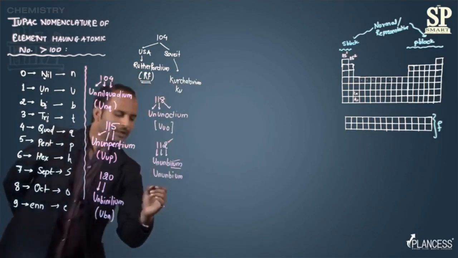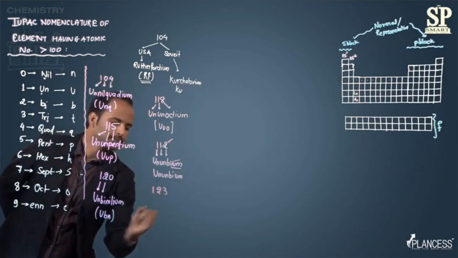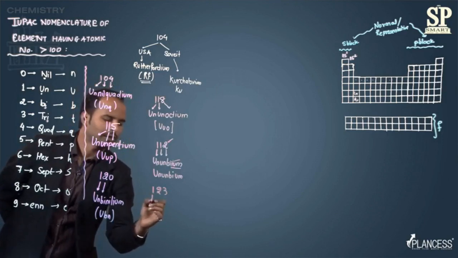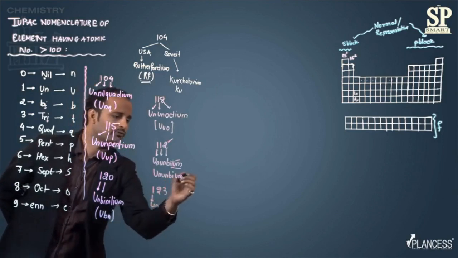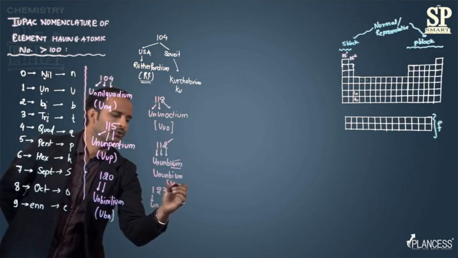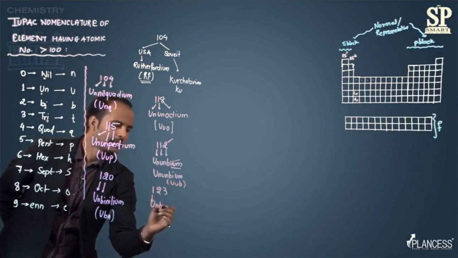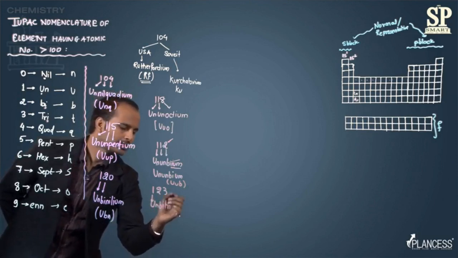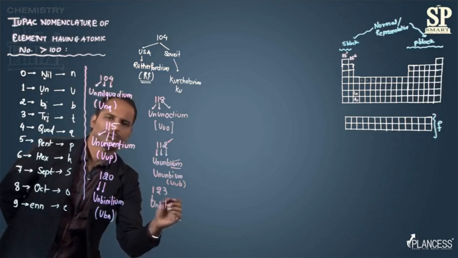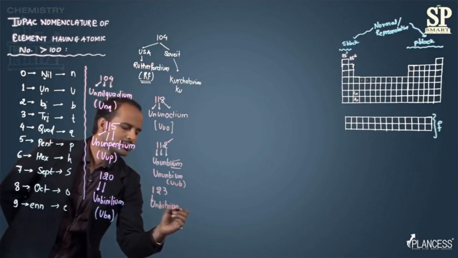So similarly, if I am writing atomic number 123, what will be its name? So it will be un. The symbol for this: U, and bi, that is B. This will be un, bi, tri, and then again ium, so we have to drop one i, so it will be this.